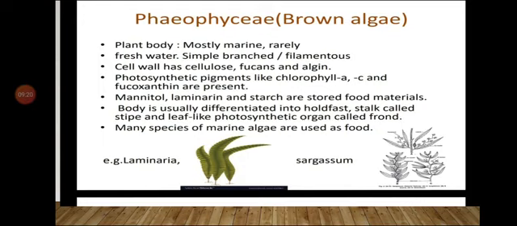Next is Phaeophyceae. The other name for Phaeophyceae is brown algae. In Phaeophyceae, the plant body is mostly marine and rarely freshwater. Mostly means the majority of the Phaeophyceae are found in marine conditions and very few are found in freshwater conditions.